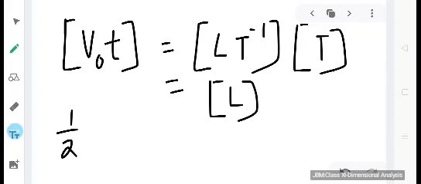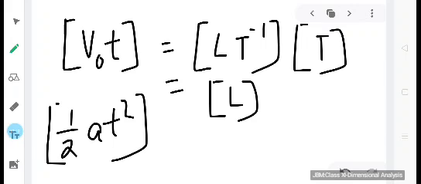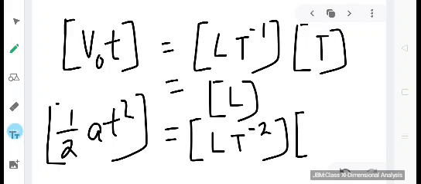The last term left is half a t square. Now half is a number, so it is dimensionless. What about acceleration? Meter per second square, and then time square, it will give you t square.